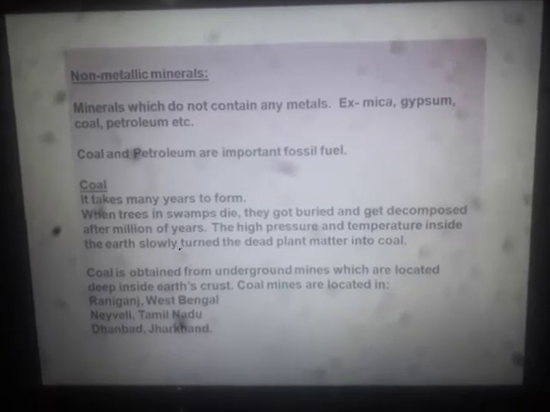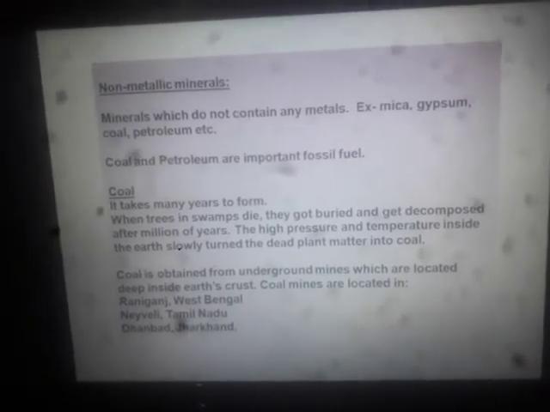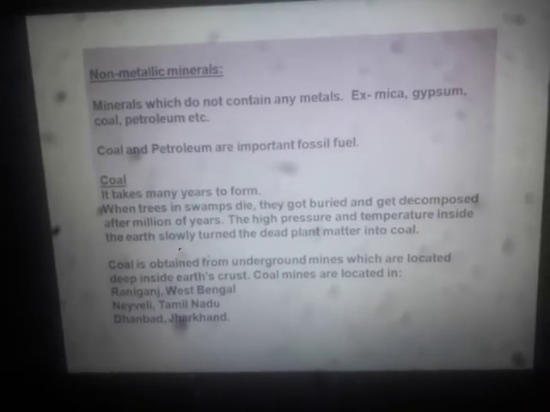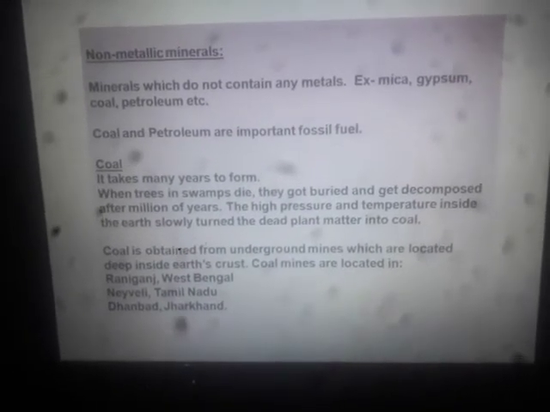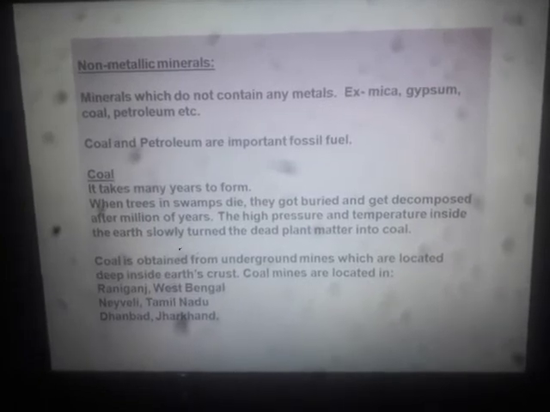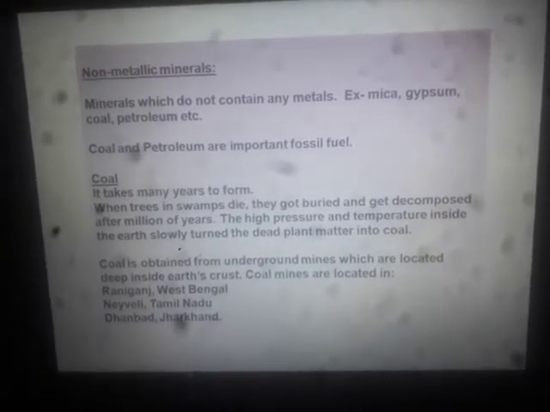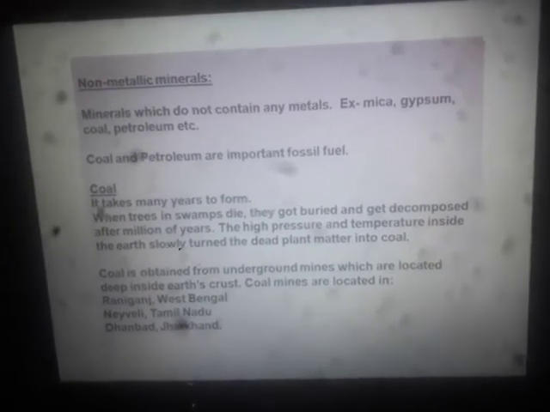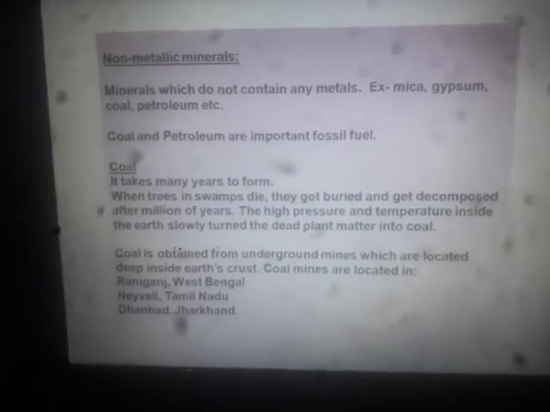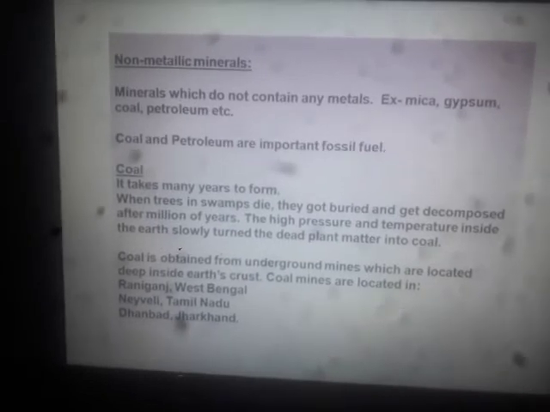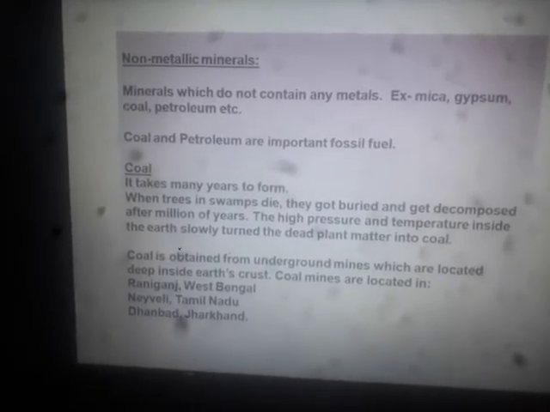Coal is obtained, as you know, from underground mines which are located deep inside Earth's crust. So these are important coal mines: Raniganj in West Bengal, Neyveli in Tamil Nadu, Dhanbad in Jharkhand. It doesn't mean that these are the only coal mines. There are many more coal mines, okay? But these are major coal mines. That's why the names came in the book.